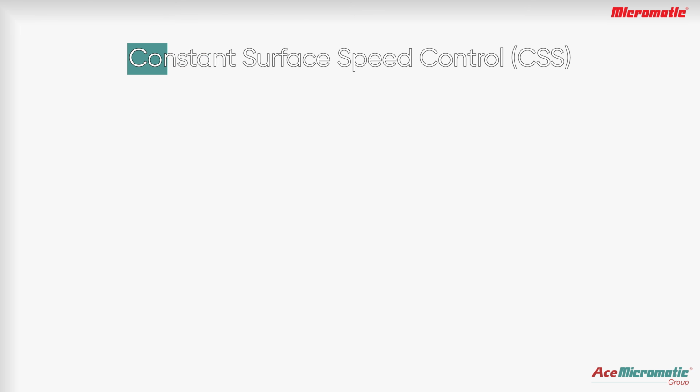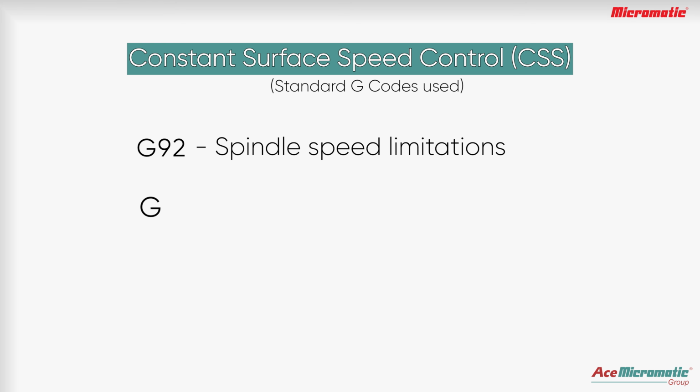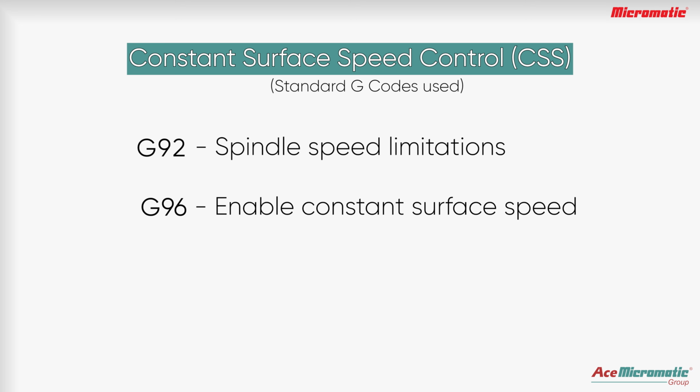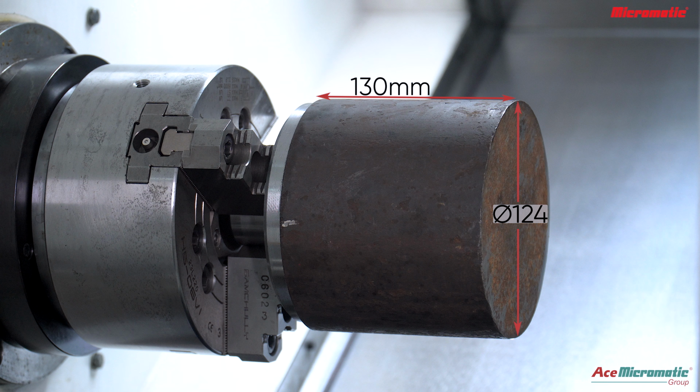Let's look at some CSS controls. G92 for spindle speed limitation, G96 for constant surface speed, and G97 for cancelling constant surface speed. The machine can be programmed to keep the surface speed constant through the G-code G96 for the CSS command. In this example, facing operation is done on 124 DR component, with CSS of 200 meters per minute.